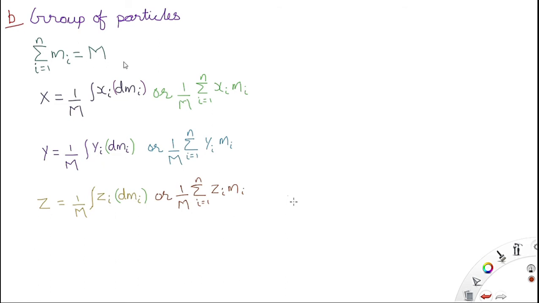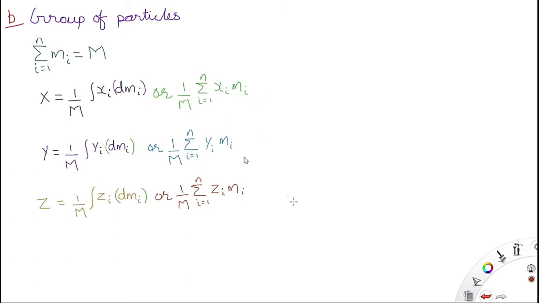Now the coordinates of the center of mass for the group of particles are represented by capital X, capital Y and capital Z. If you are given in terms of integration, then X is 1 by M integration xi into dmi. In terms of absolute values, 1 by M summation of xi into mi.